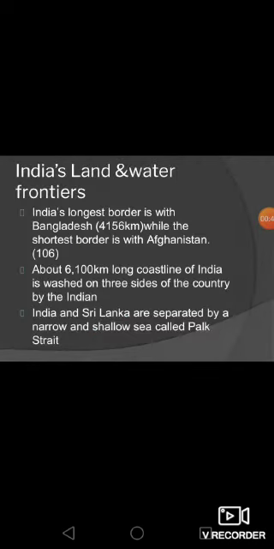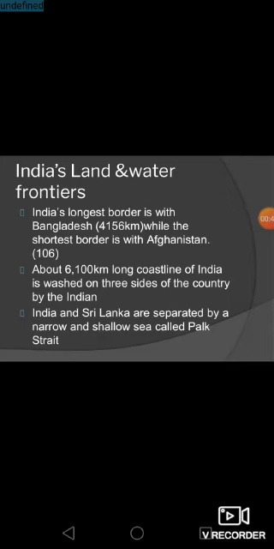Here we can see how India is larger than several countries of the world, and how South Asia is separated by the Himalayas from the rest of the continent. Next, you are going to see about India's land and water frontiers.